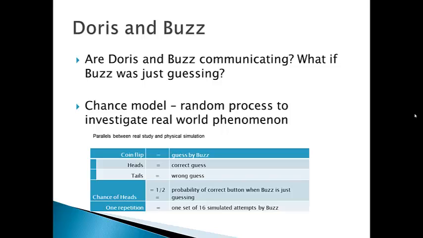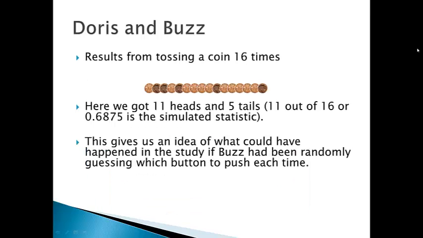When we do this simulation, we're going to flip a coin 16 times to represent what if we redid this study with Buzz guessing each time. So let's take a look at one set of 16 coin flips. I flipped a coin 16 times. I got 11 heads and 5 tails. So my simulated statistic is 11 out of 16, or 0.6875.